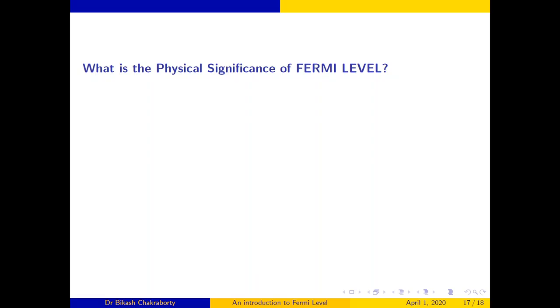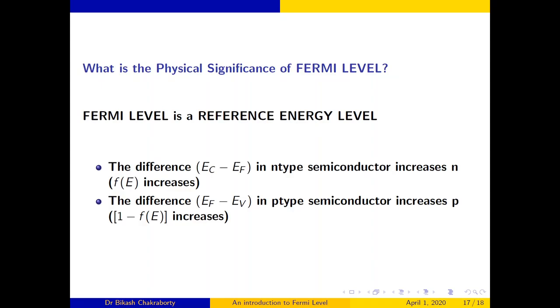Now I already asked you the question, what is the physical significance of Fermi level? I should give the answer now. I hope you have tried yourself. Fermi level is a reference energy level. Now you will ask why. The difference EC minus EF in n-type semiconductor increases the number of electrons because the probability distribution function f of E increases as the value EC minus EF increases in case of n-type semiconductor.